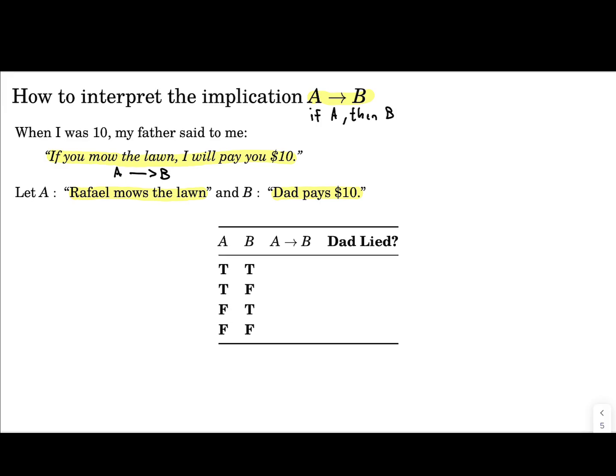When he lied, we will say that the implication is false. And if he didn't lie, we will consider it true.